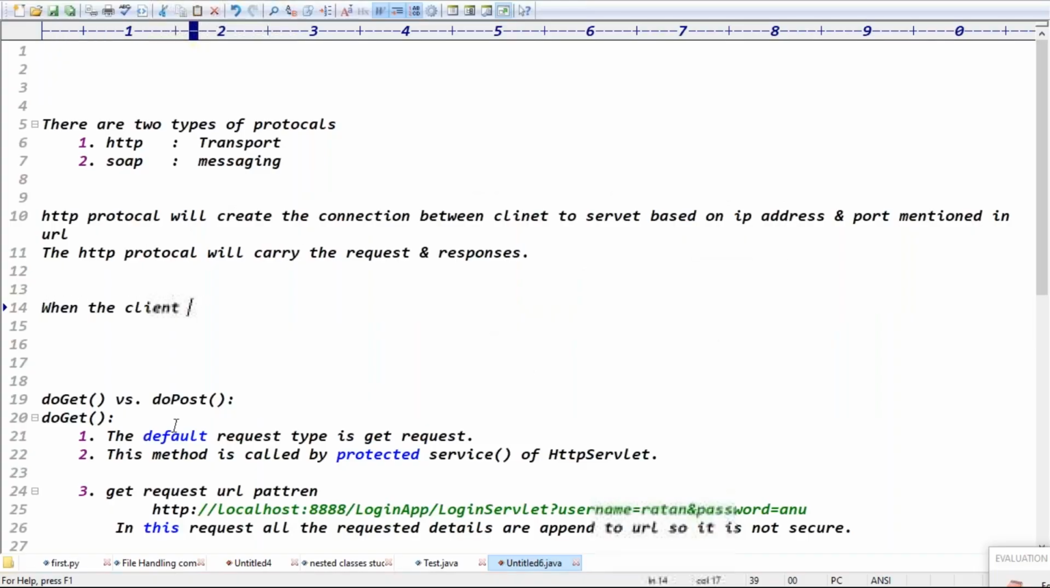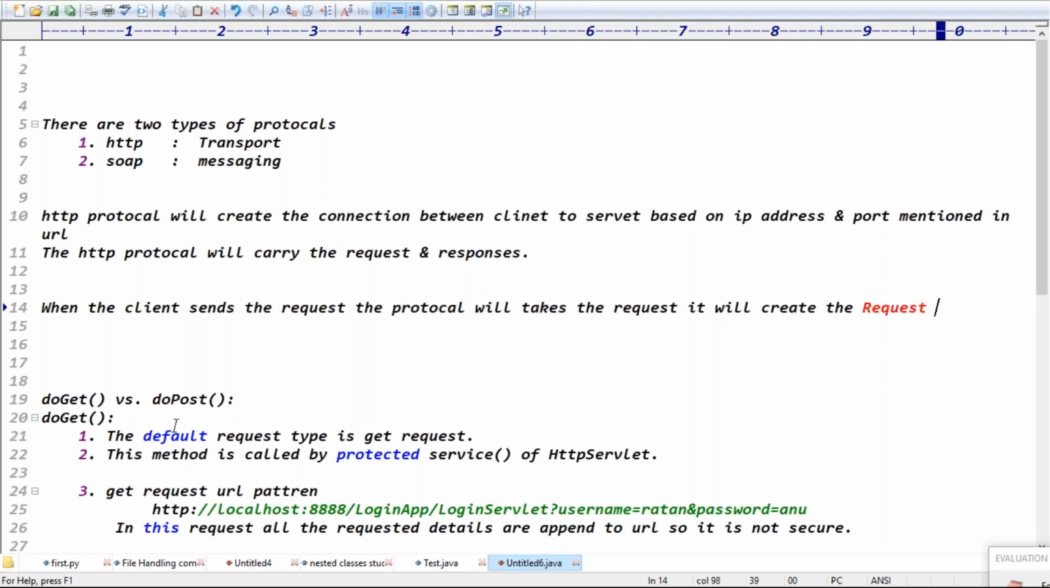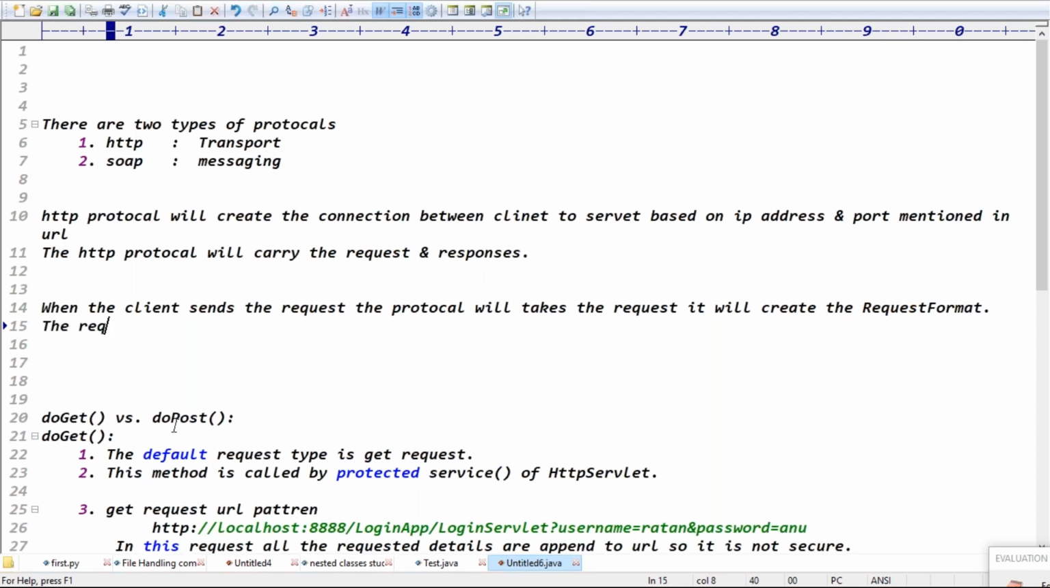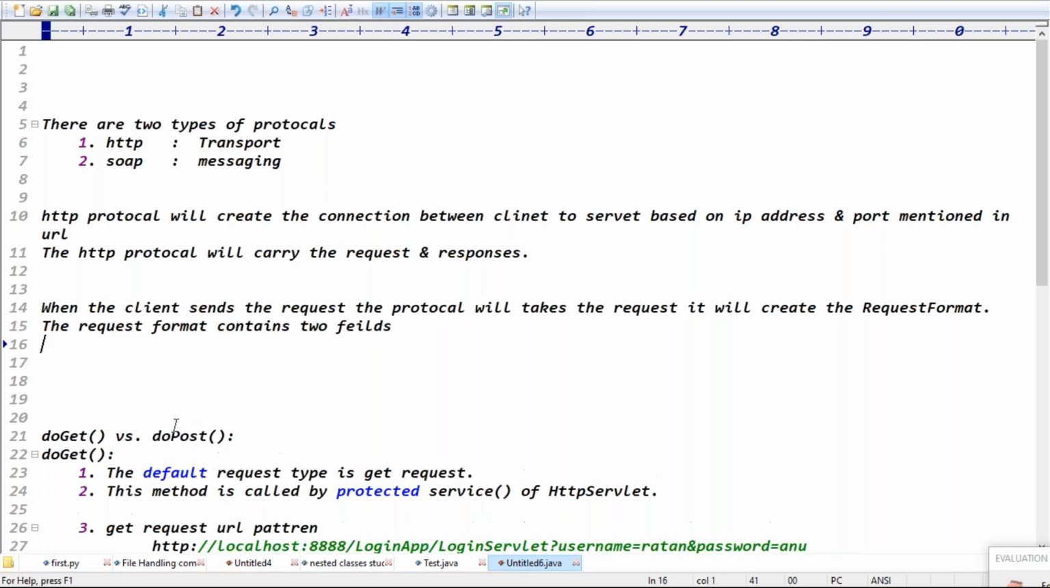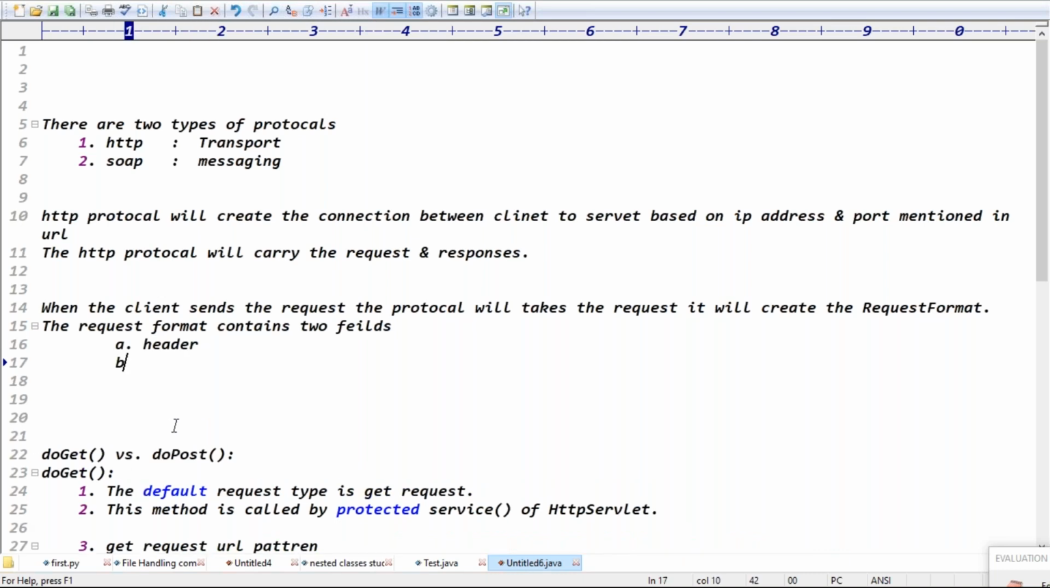Guys, what is the point here? When the client sends the request, who will take the request? The protocol will take the request, and it will create the request format. The request format contains how many fields, guys? Two fields. What are the two fields? One is the header field, and the second one is the body field, right? Exactly. Guys, what does the header field contain?